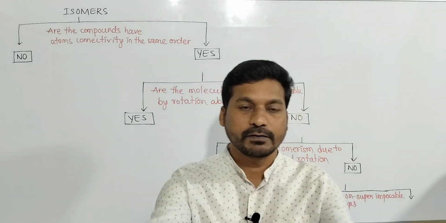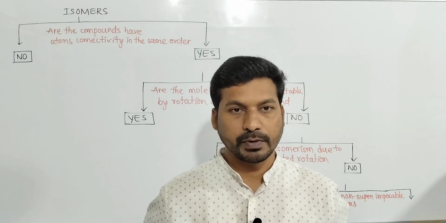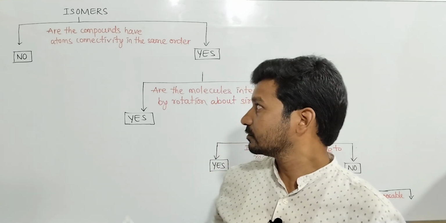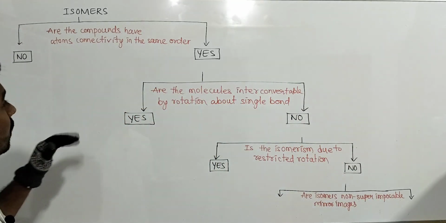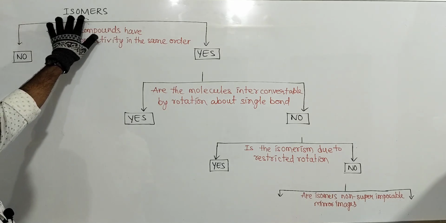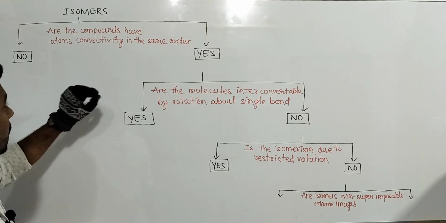Hello everyone, in this video I am going to explain geometrical isomerism. Before geometrical isomerism, first let us see the classification of isomerism, which we already discussed. Isomers, organic isomers, on the basis of criteria.